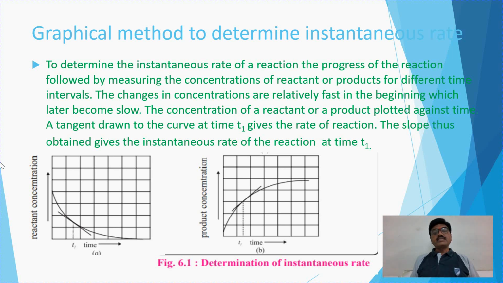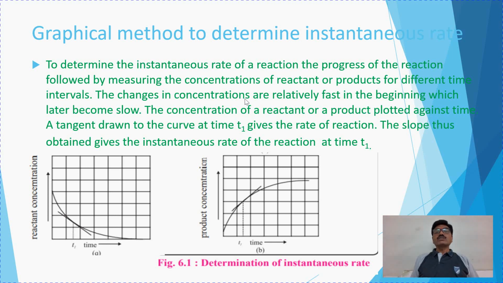Now see, this instantaneous rate can be explained well with the help of the graphical method. See the graphical method to determine the instantaneous rate. To determine the instantaneous rate of a reaction, the progress of the reaction is followed by measuring the concentration of the reactants or products for different time intervals.